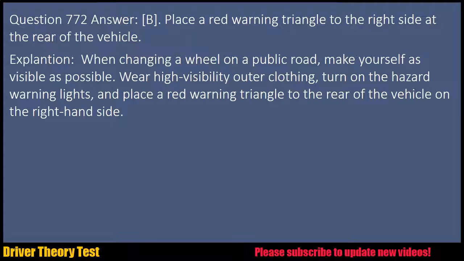Explanation: when changing the wheel on a public road, make yourself as visible as possible. Wear high visibility outer clothing, turn on the hazard warning lights, and place a red warning triangle to the rear of the vehicle on the right-hand side.